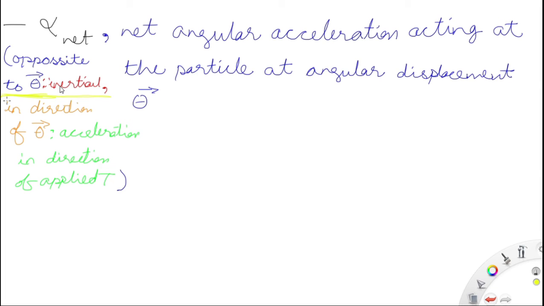So there will be two accelerations equal to each other: the inertial acceleration opposite to theta, and the applied acceleration due to the application of torque T.